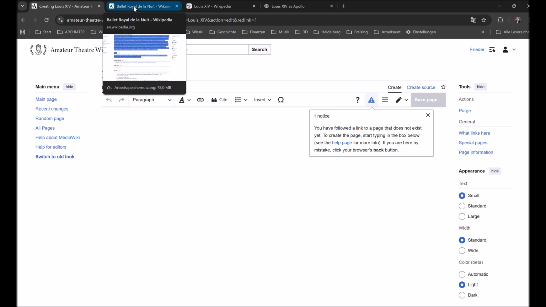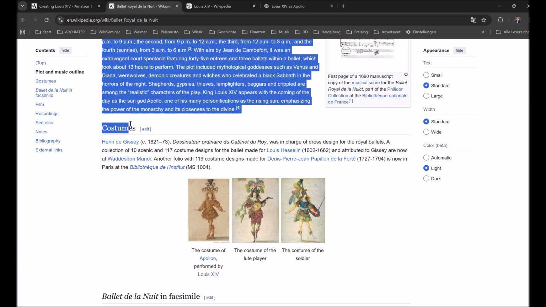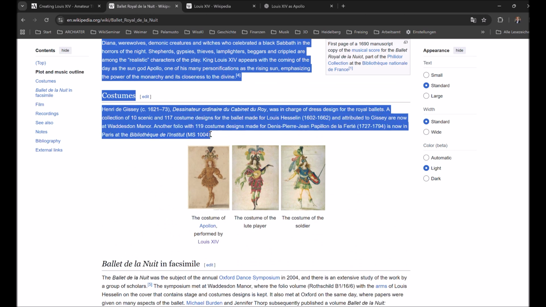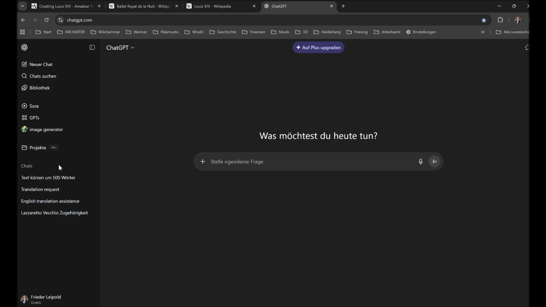I just copy and paste the text on the subject from the English Wikipedia and then paste it to ChatGPT and ask ChatGPT to give me a shortened and paraphrased version that is suitable for a wiki entry.